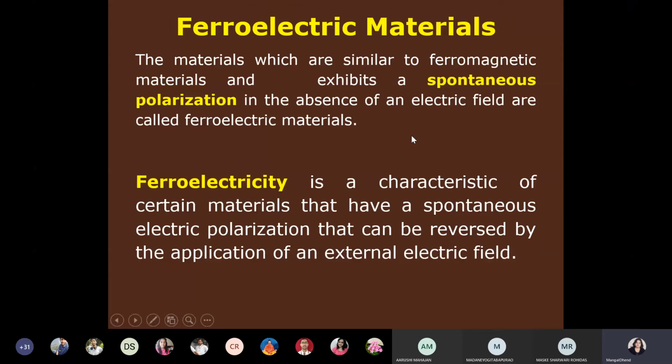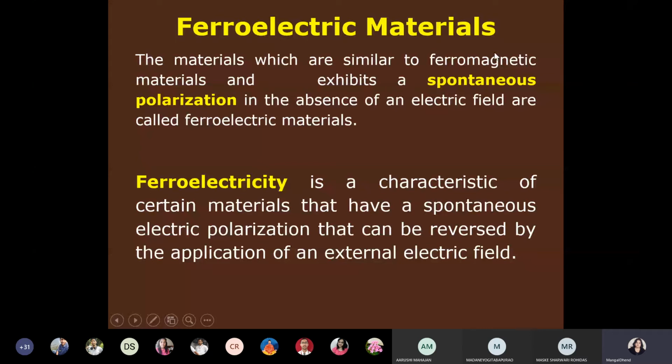It means that in the absence of an electric field, polarization is there. When you apply an electric field, polarization will be very high and proportional to the electric field. But that relationship is different between ferroelectric material and other material, because in ferroelectric material, polarization will be more. So that is ferroelectric materials.